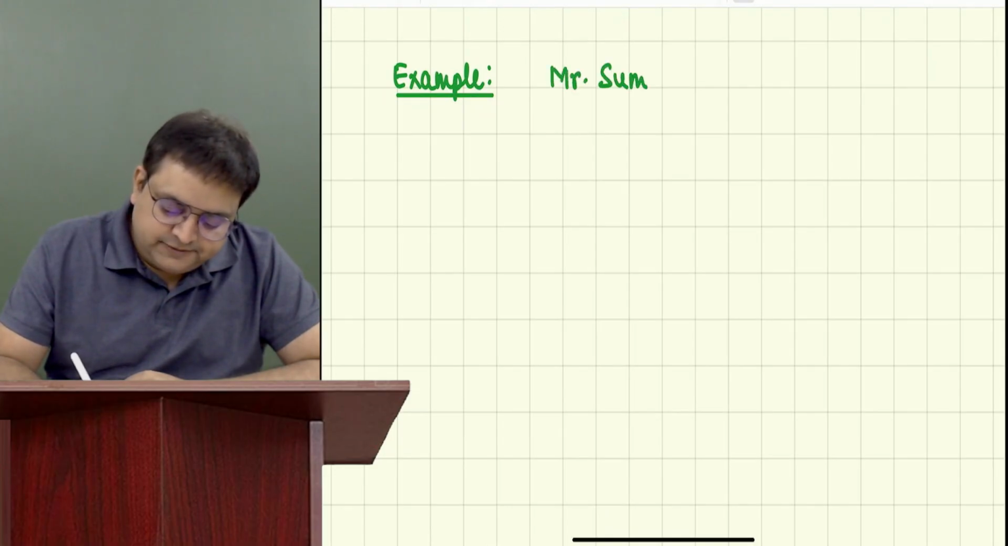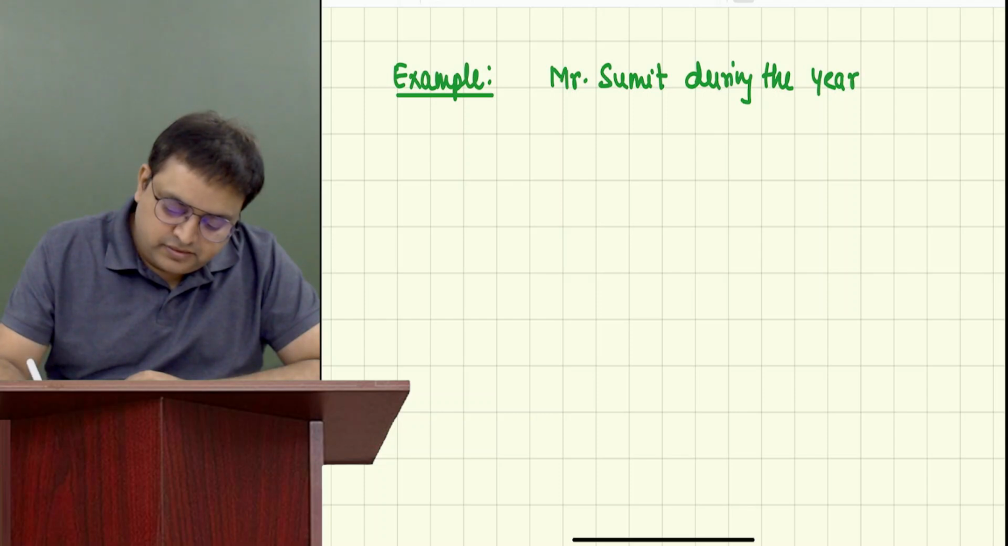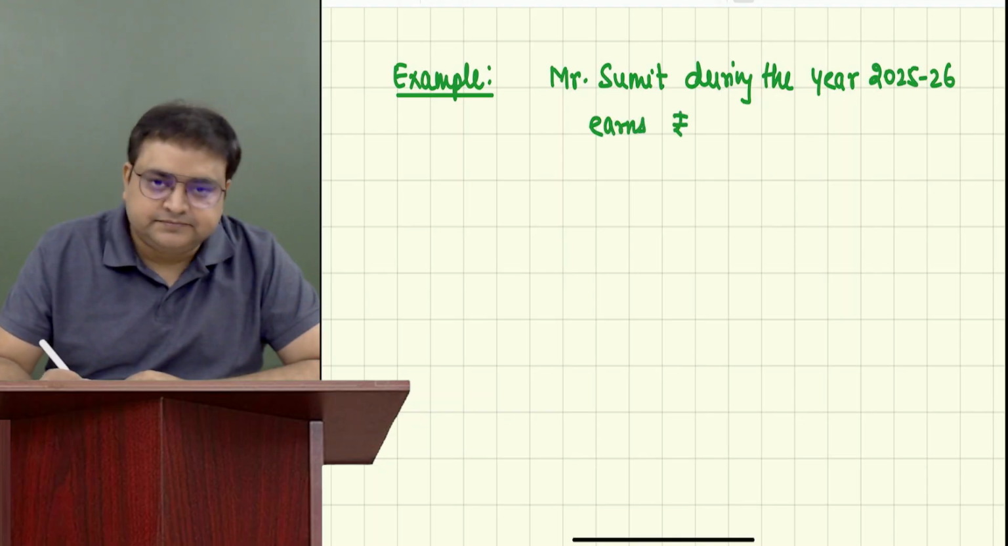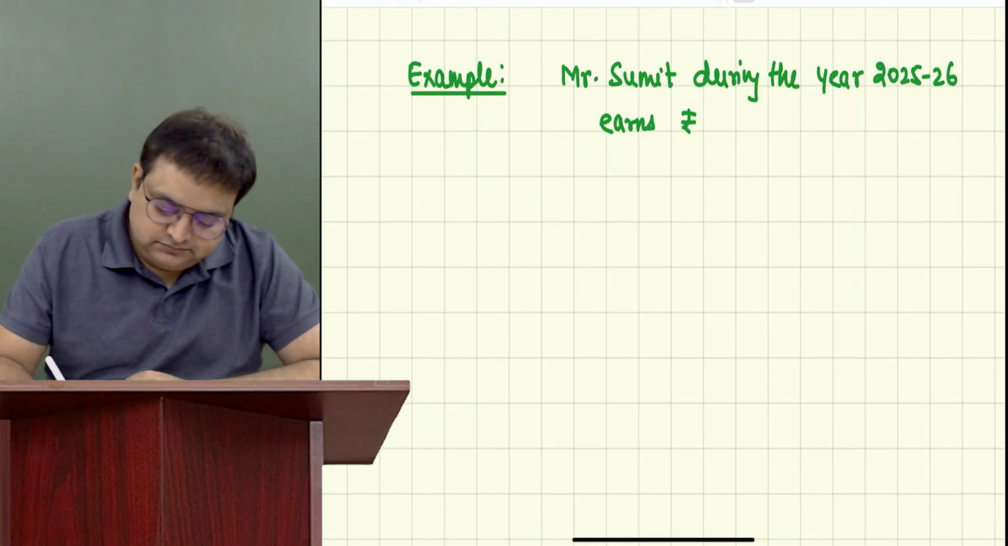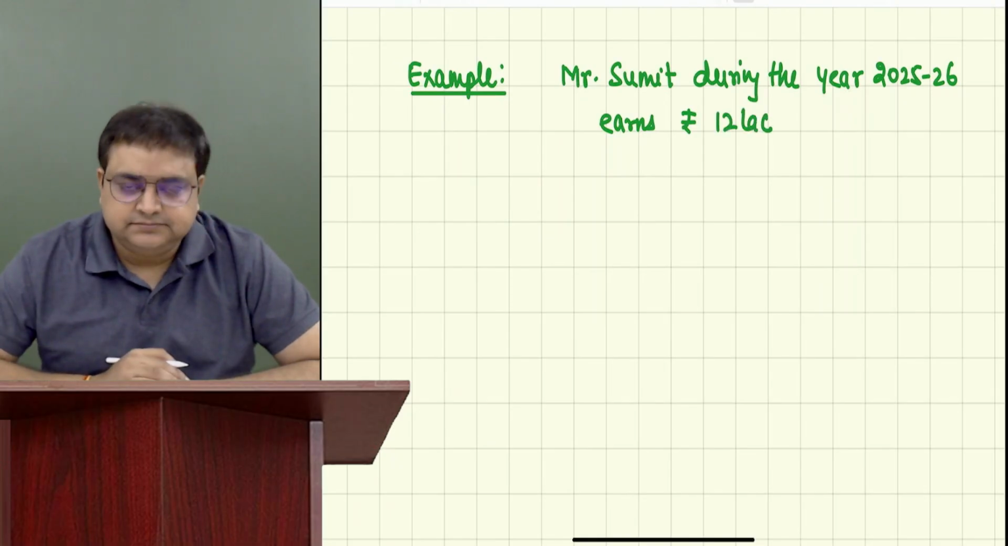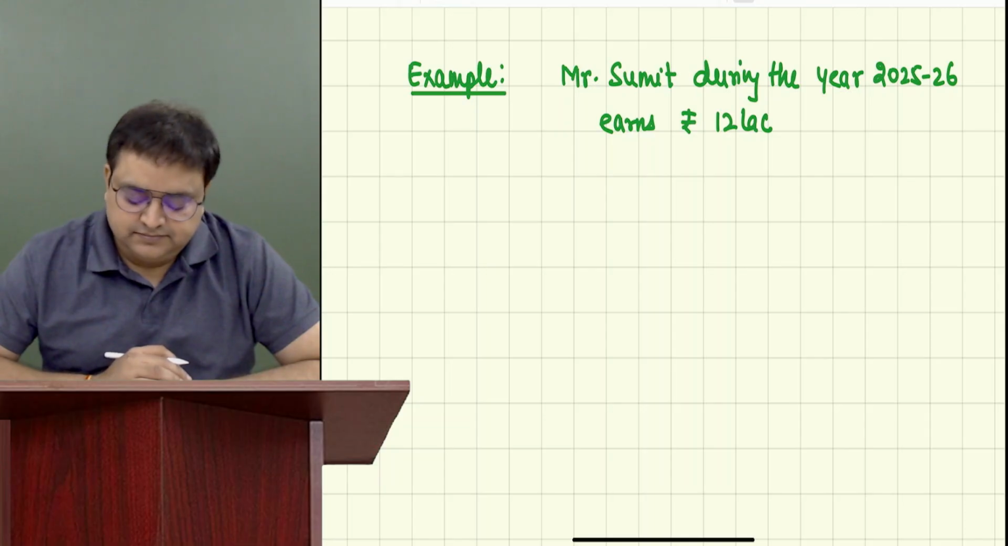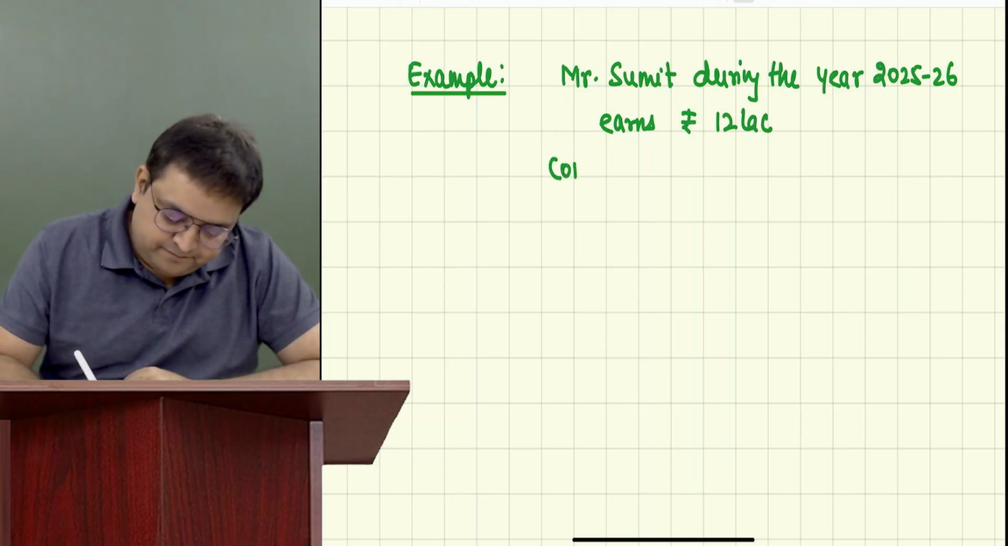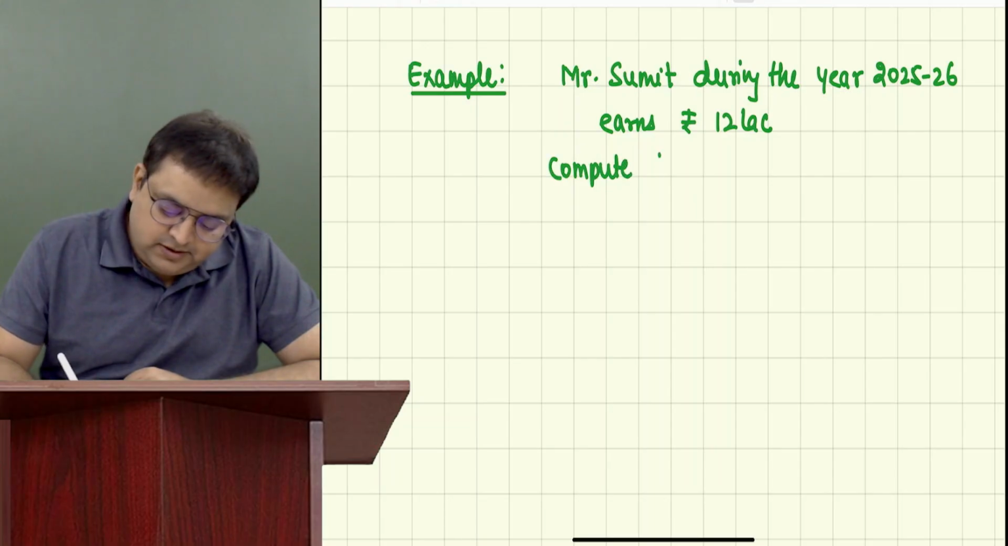Mr. Sumit, during the year 25-26, earns rupees 12 lakh. Compute his income tax.